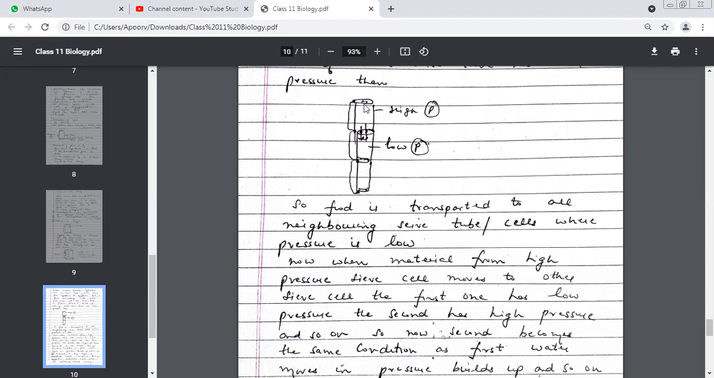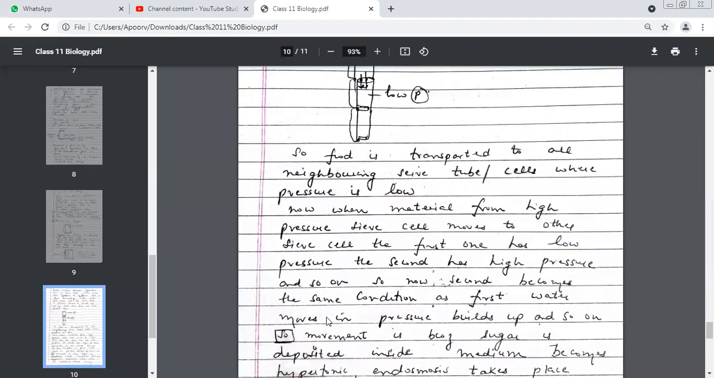Okay. Now, tell me one thing. The sucrose from this has reached here. So this one has become what pressure? High pressure. But the first one, after losing the sucrose, has become low pressure. I know it is a little complicated. If you tell me, I'll take it once again with you. See, beta, when the materials in the high pressure sieve cell move to other sieve cells, the first one now has a low pressure, but the second one has a high pressure, and so on. It continues. So the second becomes the same condition as the first.